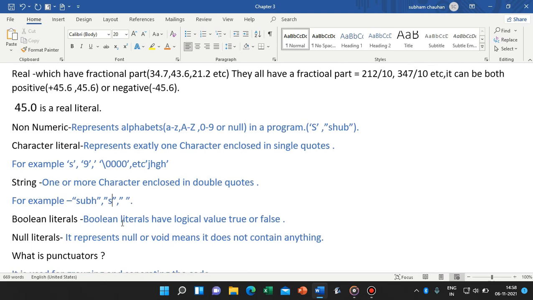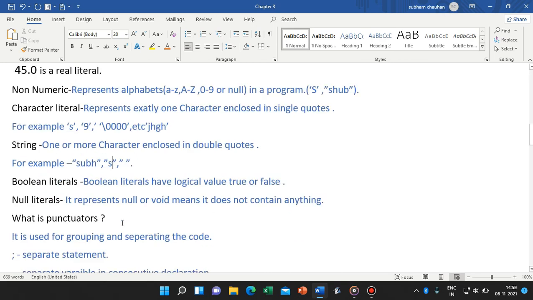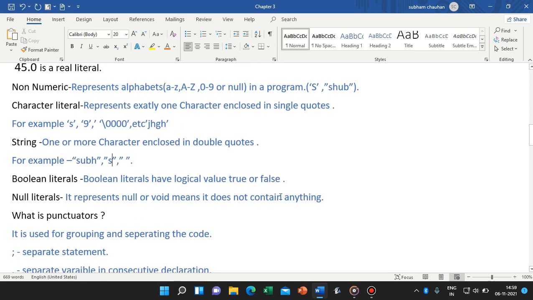Then next is our boolean. Boolean literals are used in logical equations for logical operations. They have only two values, true or false. Then null represents void, which means if you want to initialize something void or null which doesn't contain any value, then we use null literals. We will study it more deeply in the next classes, 11 and 12.